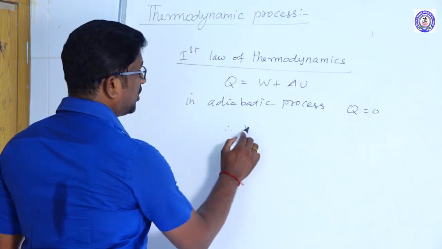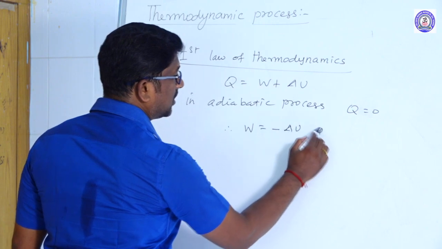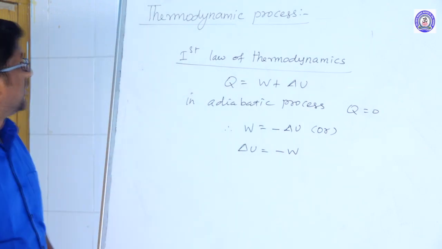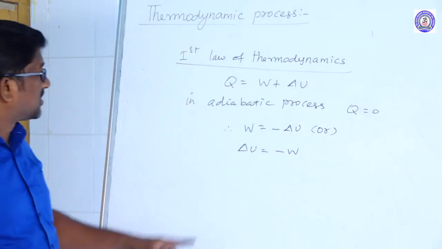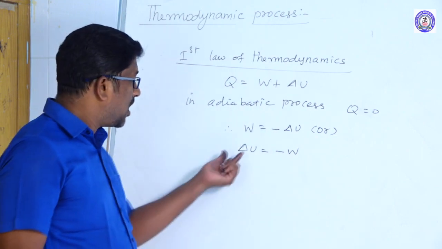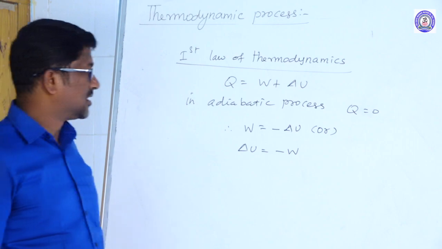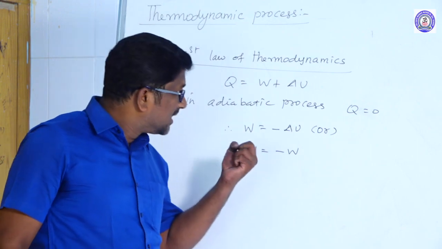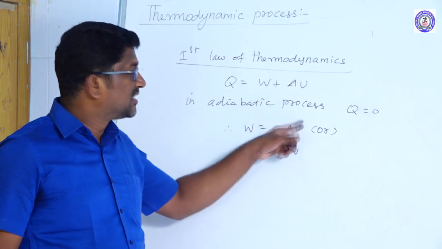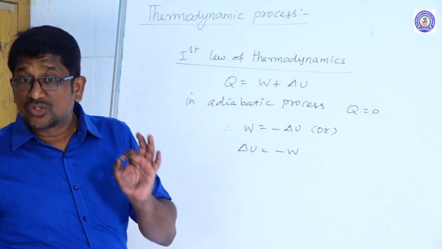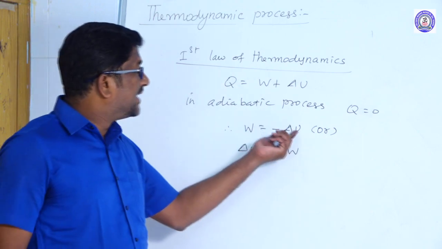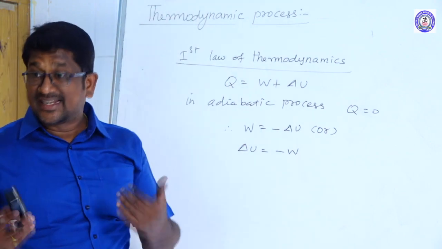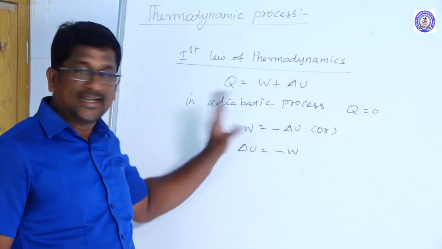Therefore, W is equal to minus del U, or del U is equal to minus W. Right. First law of thermodynamics for adiabatic process is W is equal to minus del U, or del U is equal to minus W. Here, the negative sign indicates during adiabatic expansion, the internal energy of the system is lost. During adiabatic expansion, the internal energy of the system is used to lift the piston in the upward direction. So the internal energy of the gas is lost. It is indicated by negative sign.